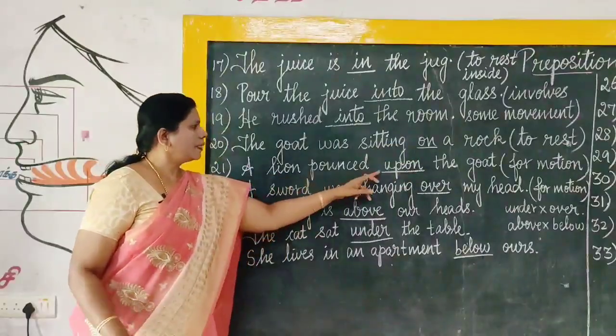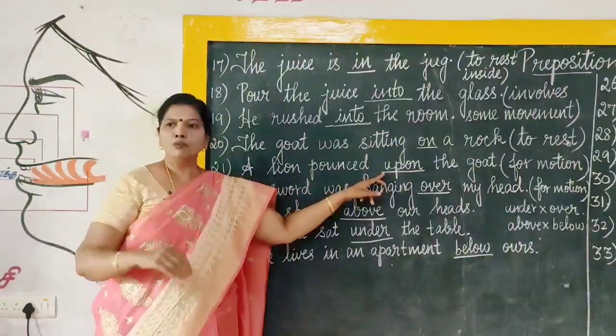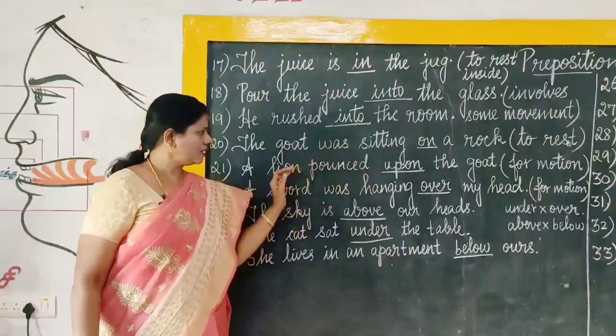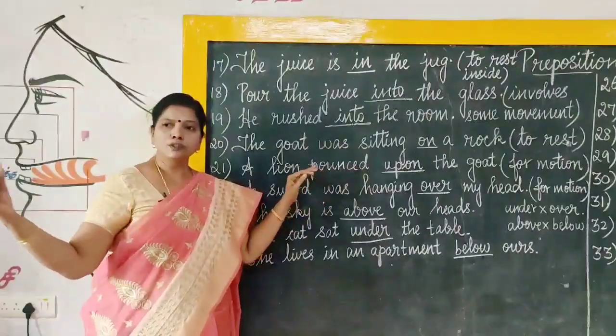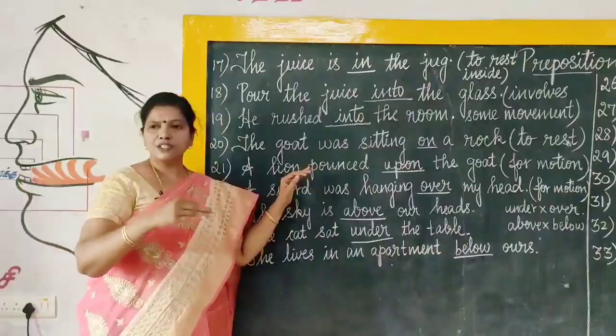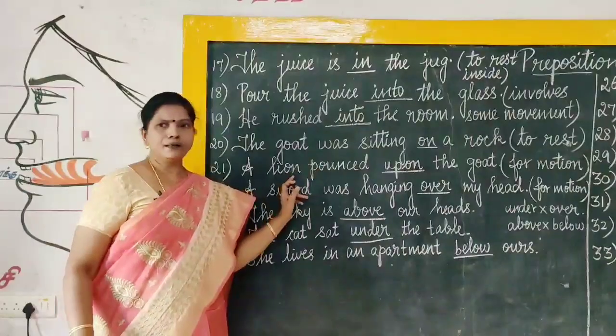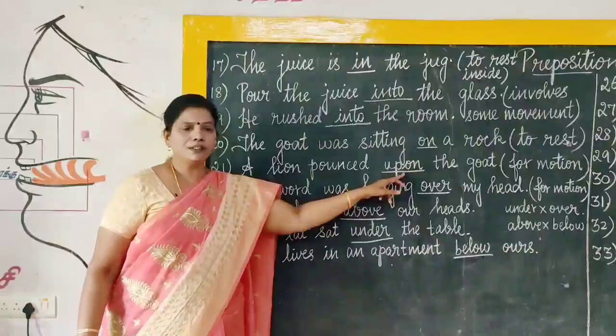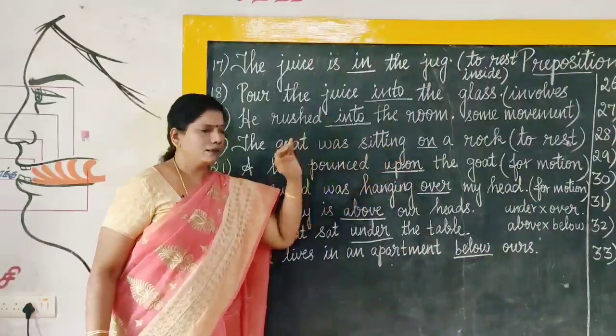Whereas, when you say upon, it involves some movement. A lion pounced upon the goat. So, pounced upon. Some action is done by the lion. So, pounced upon the goat. That is why you use the preposition upon here. It involves some movement. Right.